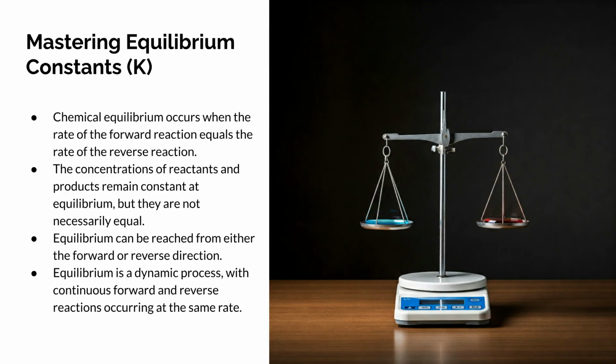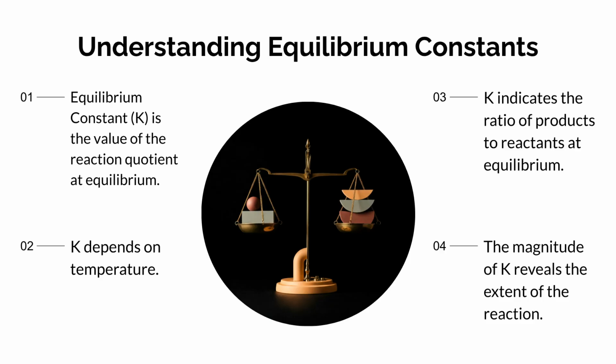Concentrations of reactants and products are constant, but not necessarily equal. Equilibrium is dynamic and can be reached from either direction. The equilibrium constant, K, is the value of the reaction quotient at equilibrium. It indicates the ratio of products to reactants, and its magnitude reveals the extent of the reaction. Remember that K is dependent on temperature.